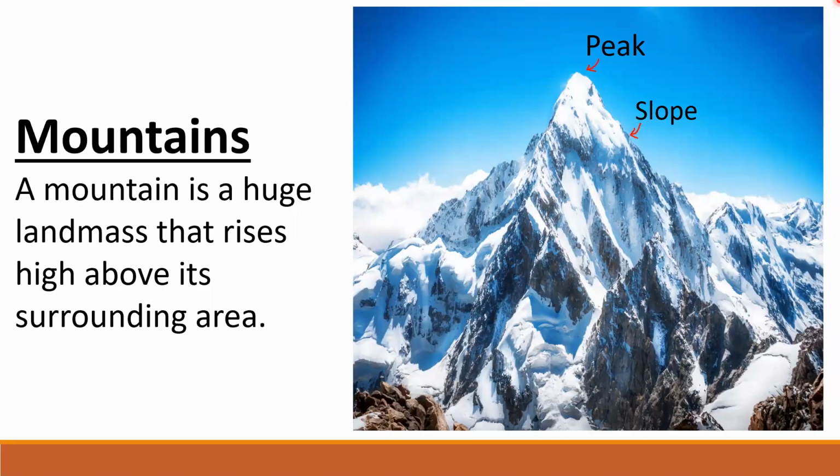Mountains. A mountain is a huge landmass that rises high above its surrounding area. Mountains are the highest landforms on the Earth's surface. Look at the picture now. These are the slopes. Slopes are the sides of a mountain. The top of a mountain is known as the peak. This peak can be round or pointed.